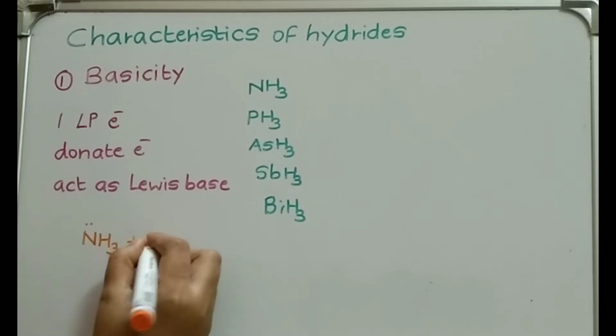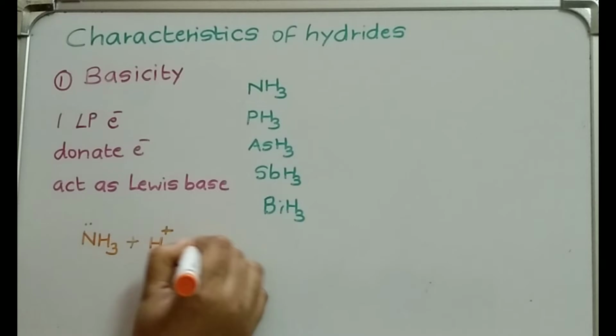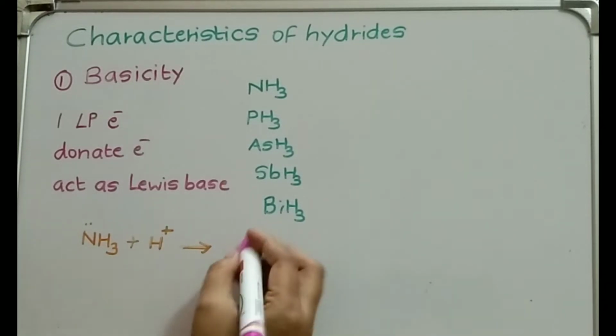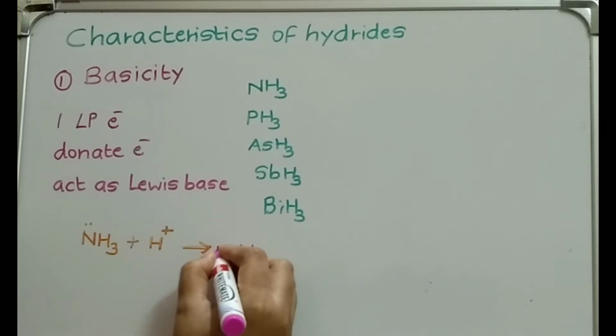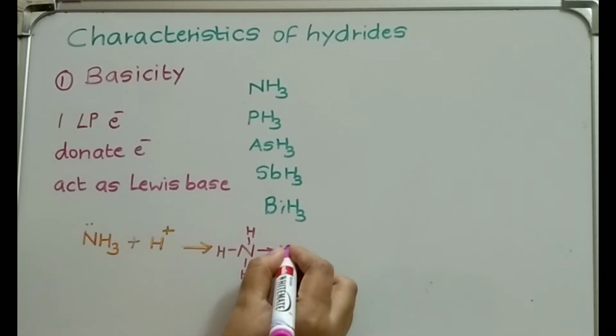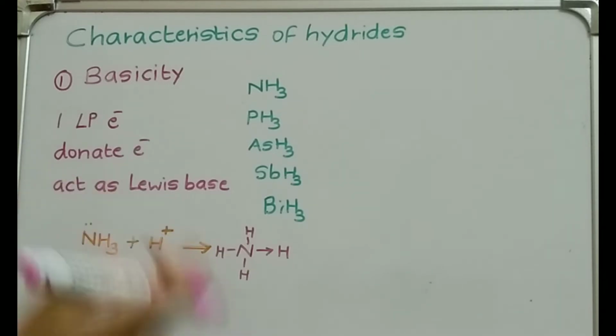It will accept one H+ and form a dative bond, that is a coordinate bond. Why? Because only nitrogen is giving the electrons, and H+ is the acceptor of electrons.